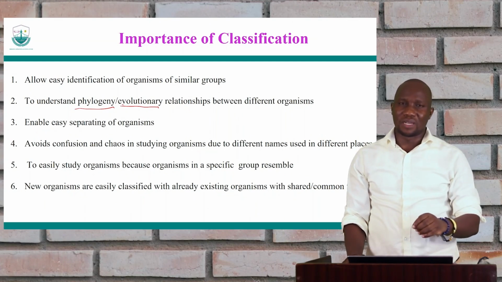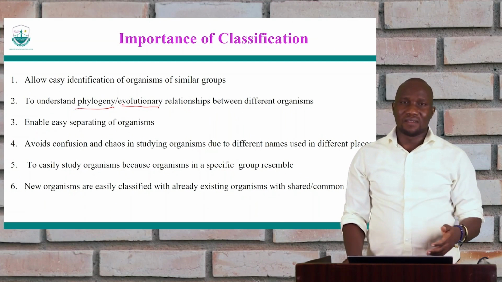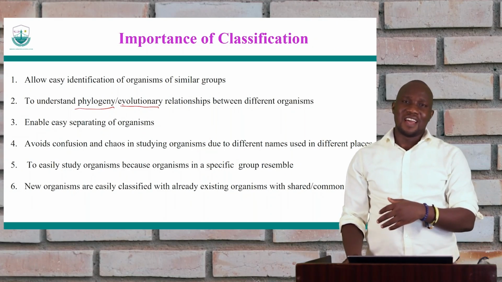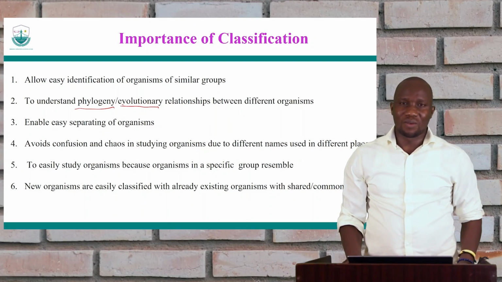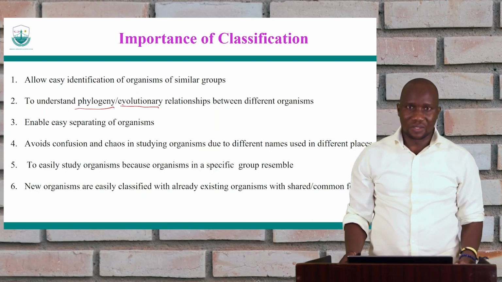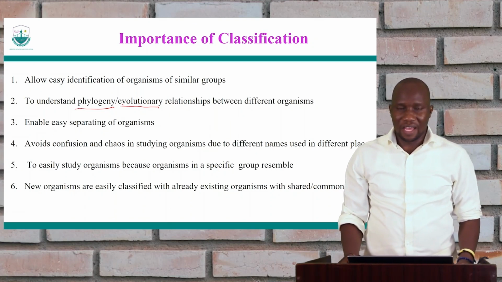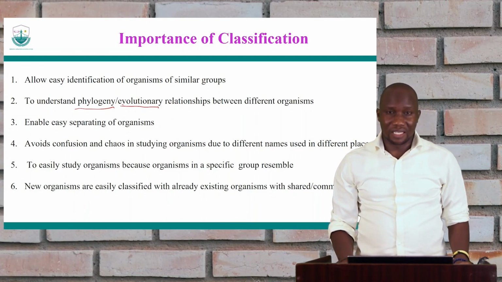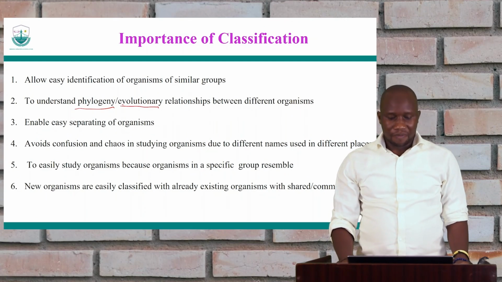We say that reptiles are organisms that have these characteristics, and all the organisms that belong to that group will basically have those characteristics, unless we have exceptions. So it allows us to study these organisms properly.